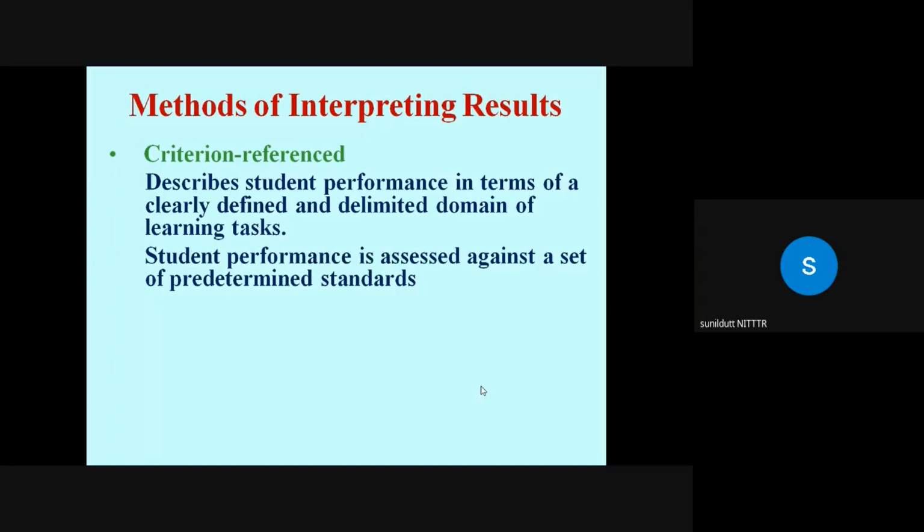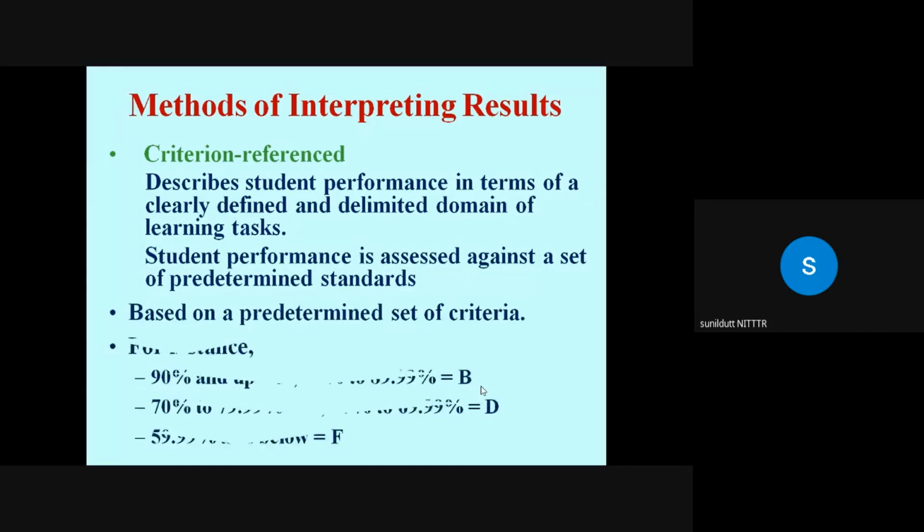So student performance is assessed against a set of predetermined standards based upon a predetermined set of criteria. For instance, 90% and up A, 80% to 89.99 B, 70 to 79.99 C, 60 to 69.99 D, and so on.